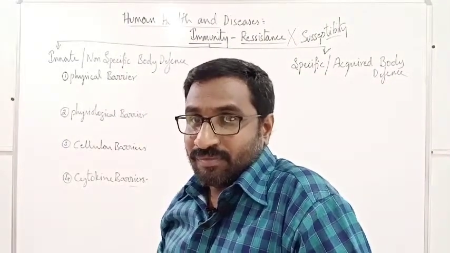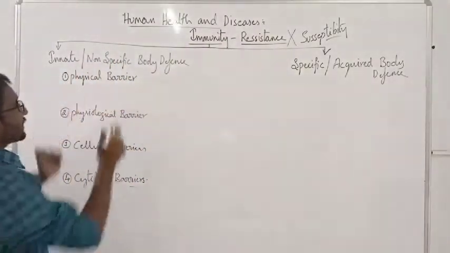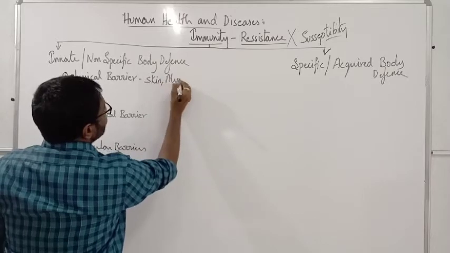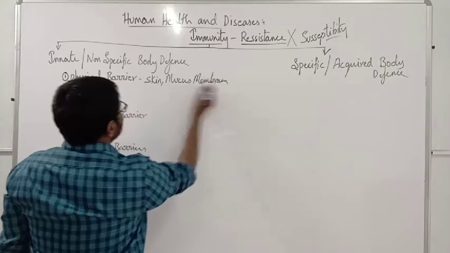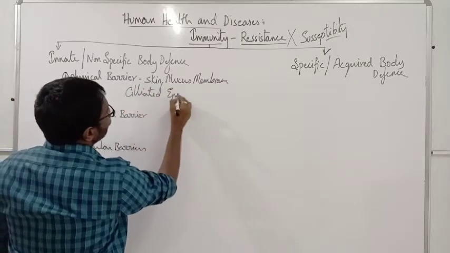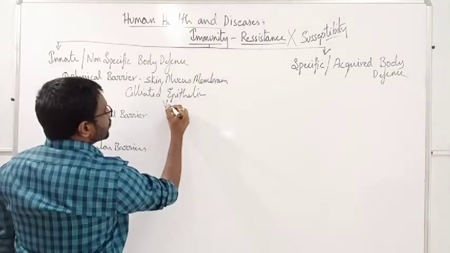But our immune system is very strong. First one, physical barriers, especially the skin, the mucus, the mucous membrane, the ciliated epithelium, and vaginal microbes.